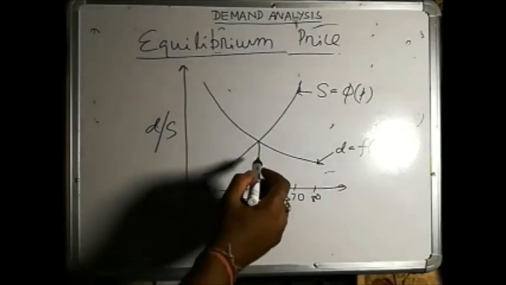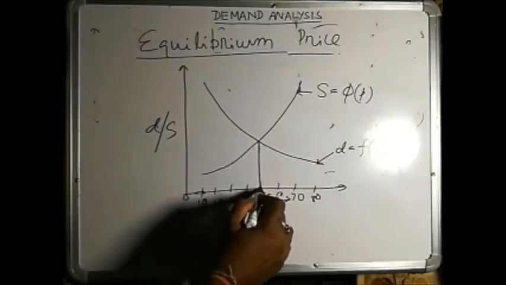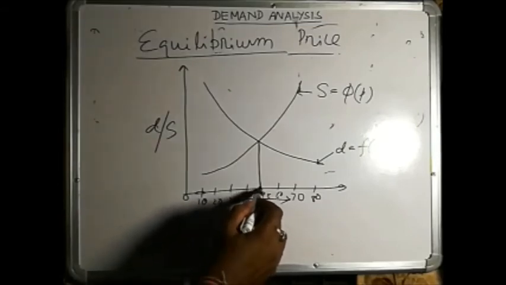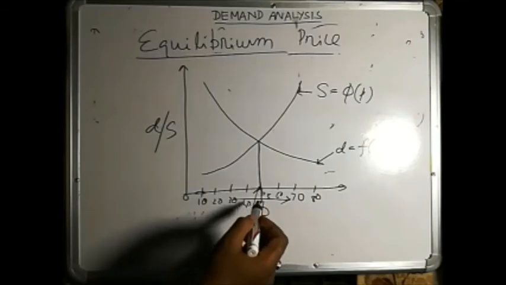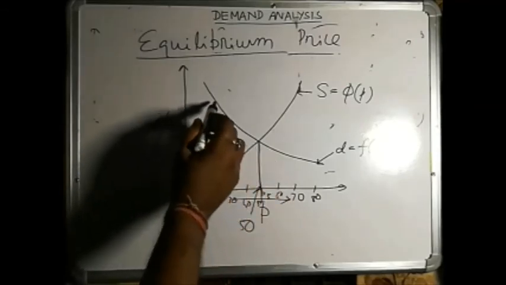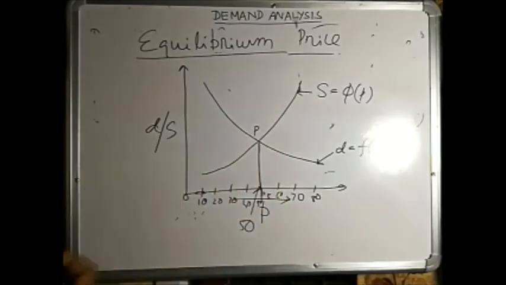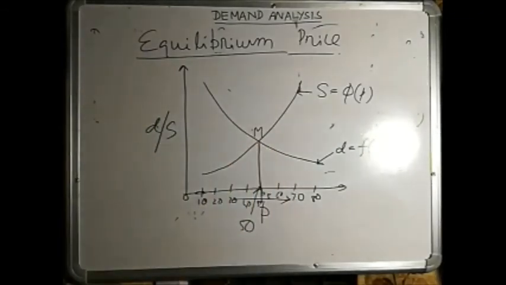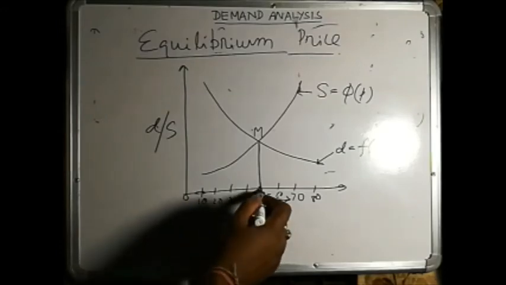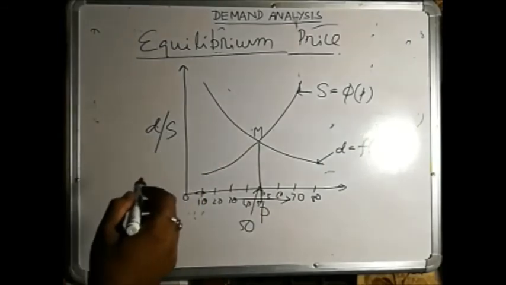When we draw the perpendicular, it meets the price axis at 50, and at this price 50, the demand curve and supply curve both intersect at this point, say M, since P is already in use. This price is called the equilibrium price, where the demand curve and supply curve both intersect.